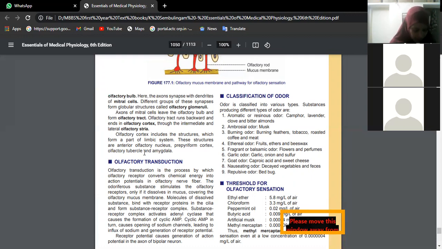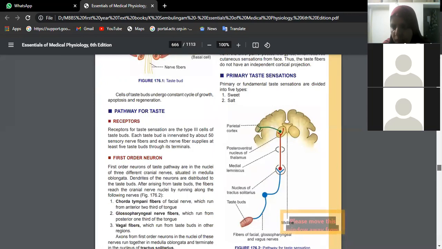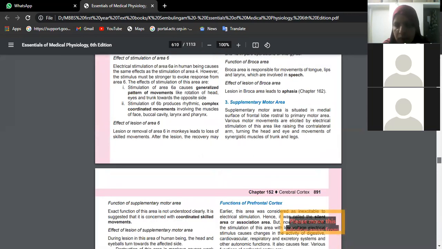Then we have 3 more chapters to go, that is the endocrine system and hormones. 2 we have finished, CNS and special senses. Let us go to the reproductive and endocrine system.